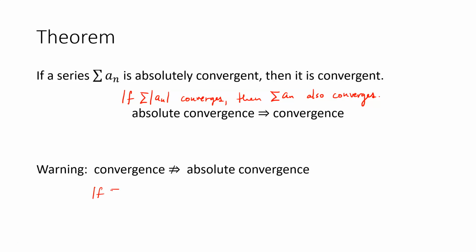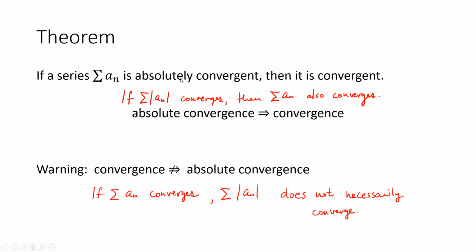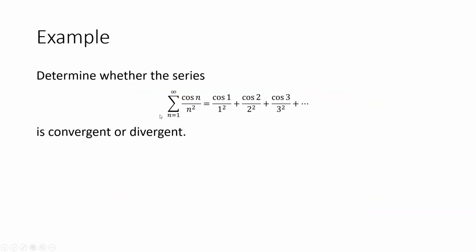So if the series converges, the series of absolute values does not necessarily converge. It may or may not converge; that depends. That's why we say that absolute convergence is a stronger type of convergence. So let's consider an example here. Determine whether the series of cosine n over n squared is convergent or divergent.